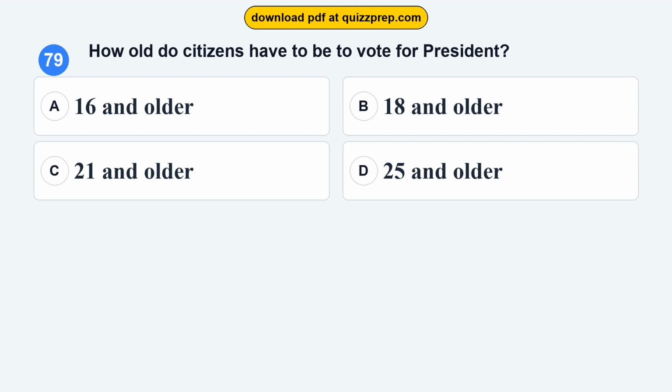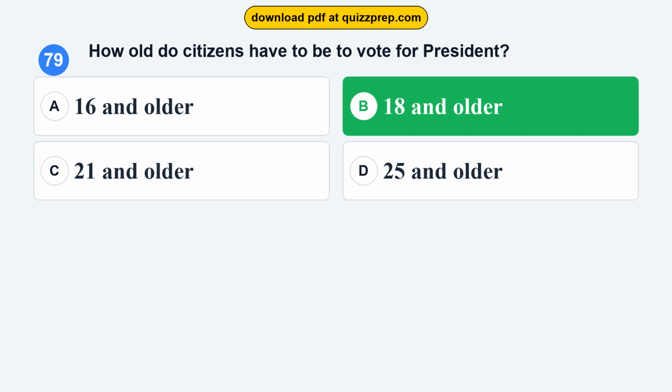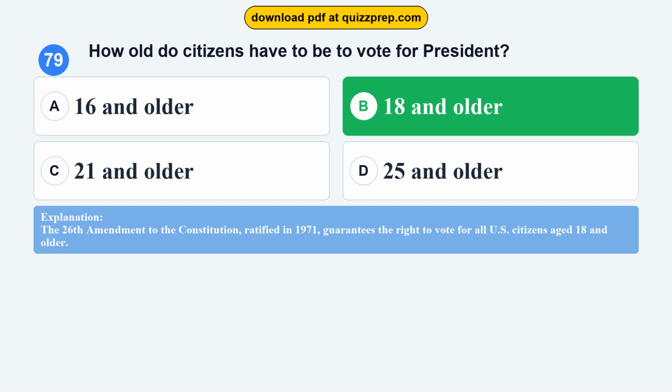Question 79. How old do citizens have to be to vote for president? Option A. 16 and older. Option B. 18 and older. Option C. 21 and older. Option D. 25 and older. The correct answer is option B. 18 and older. The 26th Amendment to the Constitution, ratified in 1971, guarantees the right to vote for all U.S. citizens aged 18 and older.